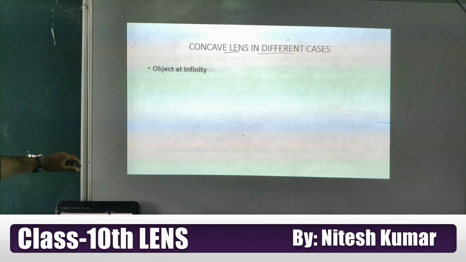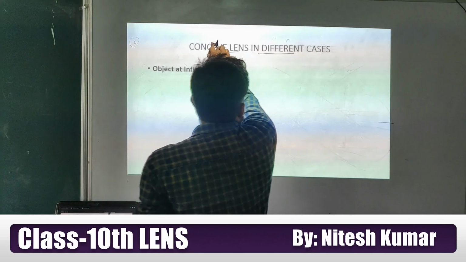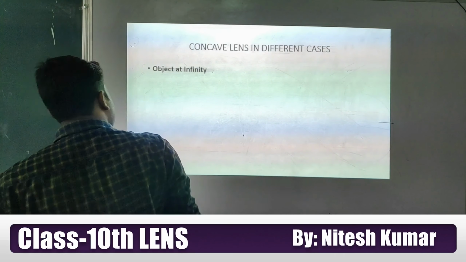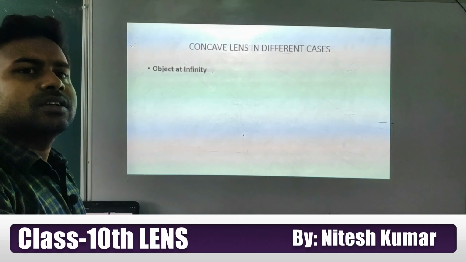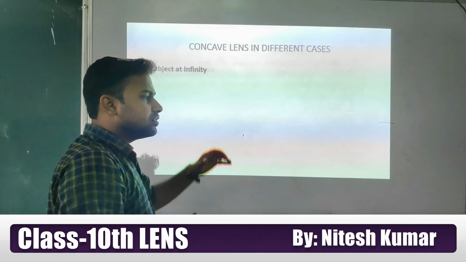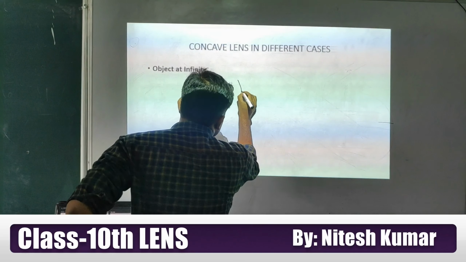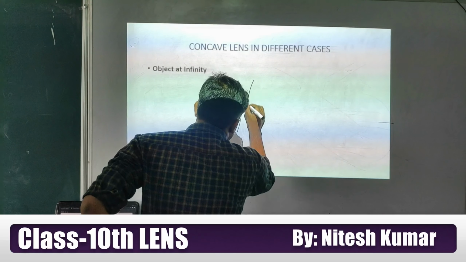Now I am going to discuss the image formation through a concave lens. We already discussed how a convex lens forms images, now we will discuss how a concave lens forms images. Look at this, this is our concave lens, is it or not, student?